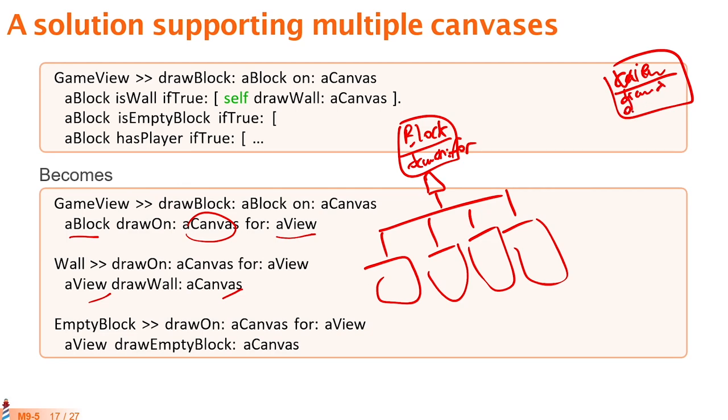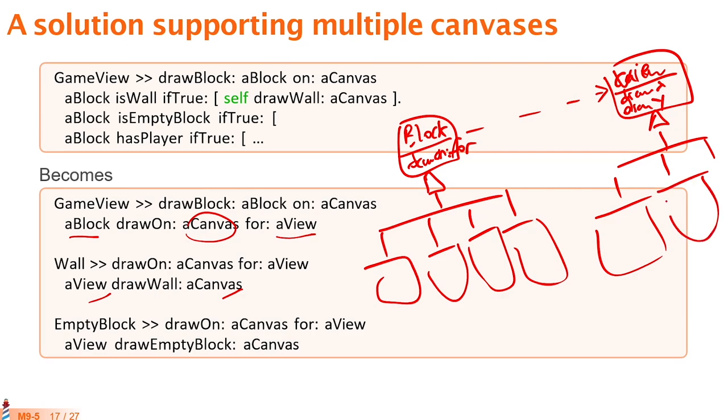Draw X, draw Y, and then the block is going to delegate the actual drawing to the view. This will allow us to have different kinds of views. So for example, we can have a Cairo view, or we can have an HTML view.